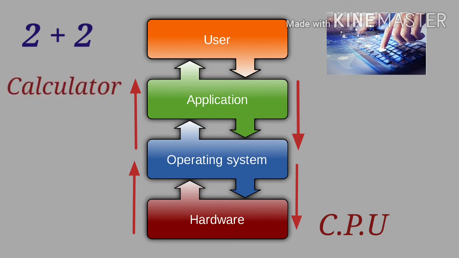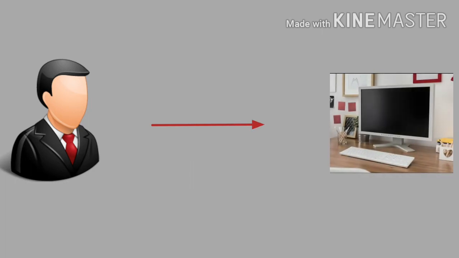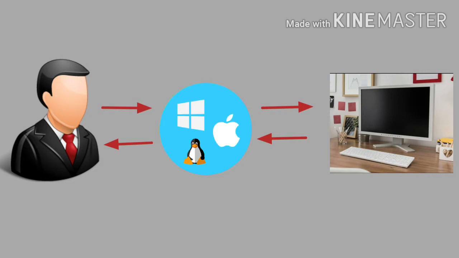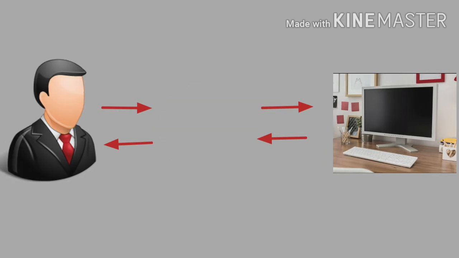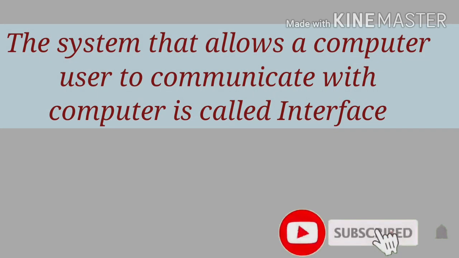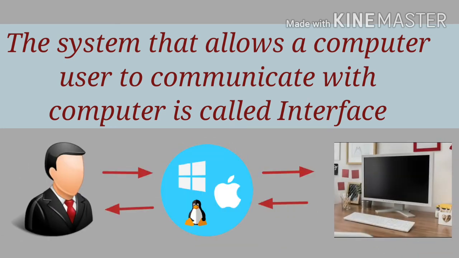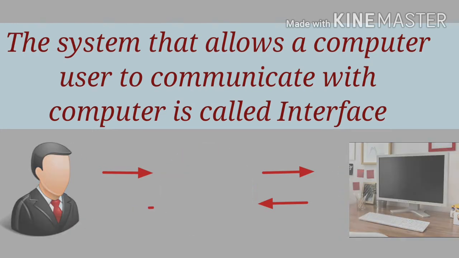From this, we can say that you cannot communicate with the computer directly, as it only knows binary language. That's why you need an operating system as an interface. The system that allows a computer user to communicate with the computer is called an interface. Here, the operating system works as an intermediary between the user and the computer.